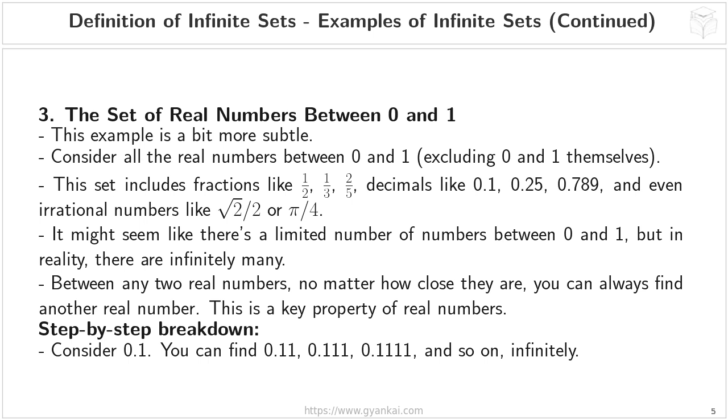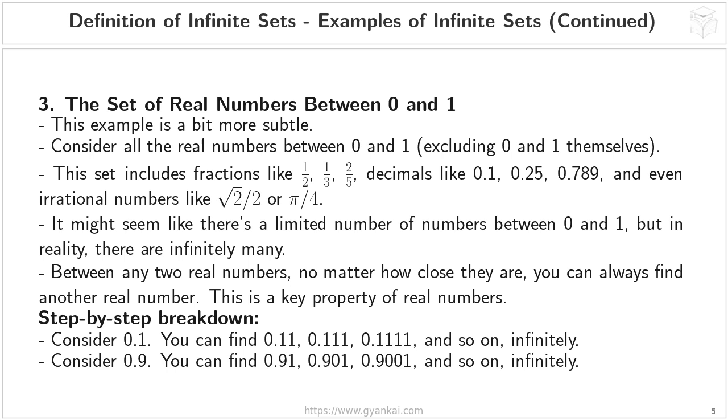Take the number 0.1. You can easily find another number between 0 and 0.1, like 0.11. But then you can find a number between 0.1 and 0.11, 0.111, and then 0.1111, and so on. You can continue adding ones after the decimal point infinitely, creating an endless sequence of numbers, all between 0 and 0.1. Similarly, if you consider 0.9, you can find 0.91, then 0.901, then 0.9001, and again, this process can continue infinitely.